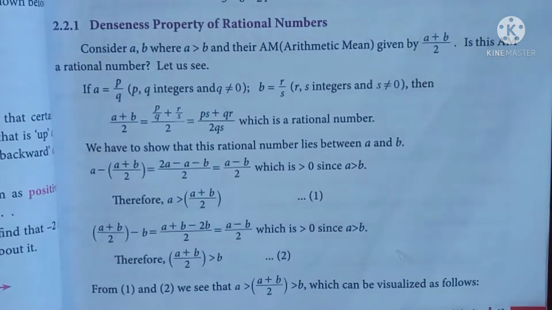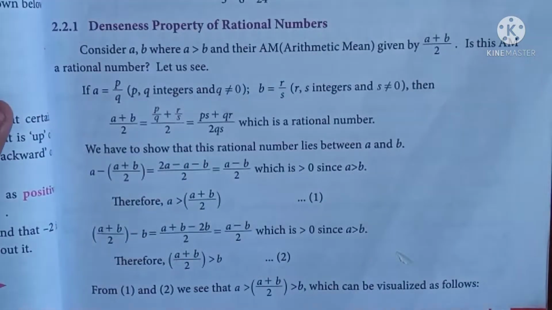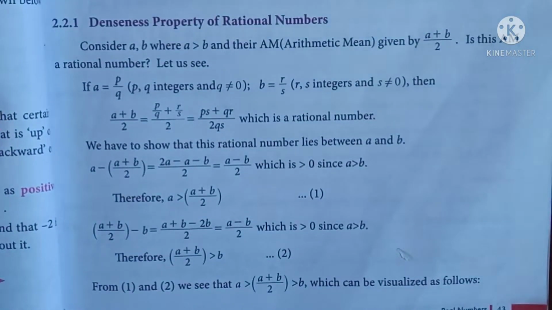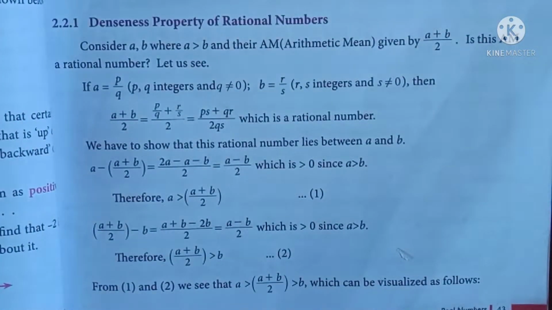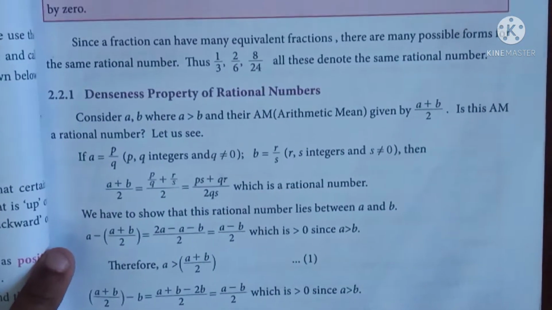Okay, now there is the denseness property of rational numbers. You can just go through it. It's very easy only. And now we are going to just discuss the denseness property of rational numbers. That's it. So let me take a number line here.